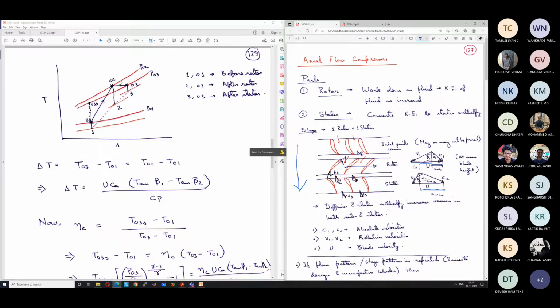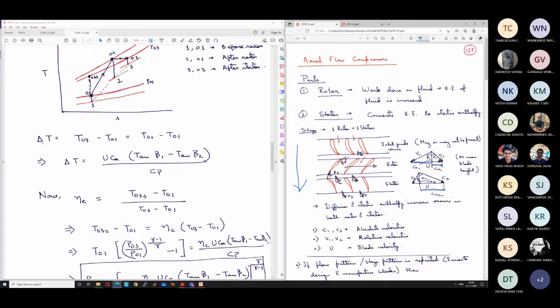And then what happens in the stator? This kinetic energy decreases. So the stagnation enthalpy remains the same, but because the kinetic energy decreases, the static enthalpy increases from point 2 to point 3. So T3, the static temperature, is much higher than T2. And the kinetic energy again decreases back to a very small value, which is equal to that at point 1. So that is how the thermodynamics of a single stage of an axial compressor looks.